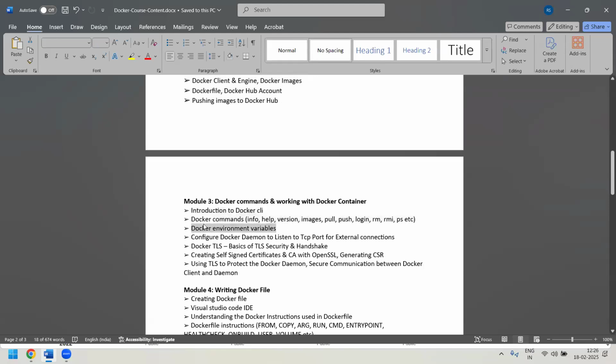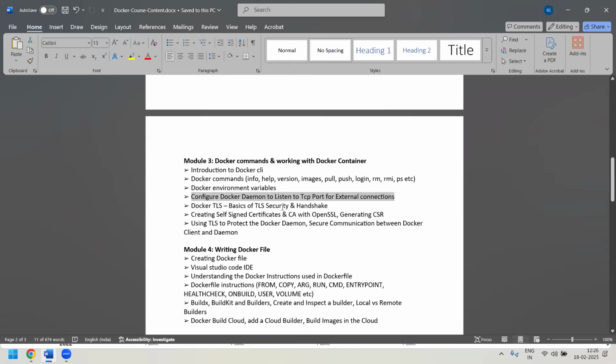We'll also be understanding what the Docker environment variables are, how to configure the Docker daemon to listen to a port for external connections, and a little bit of advanced things like Docker TLS, basics of TLS security and handshake, creating a self-signed certificate and CA with OpenSSL, generating a CSR, and also using TLS to protect the Docker daemon, and secure communication between the Docker client and the daemon. These are certain advanced things which we'll be covering as part of module 3.